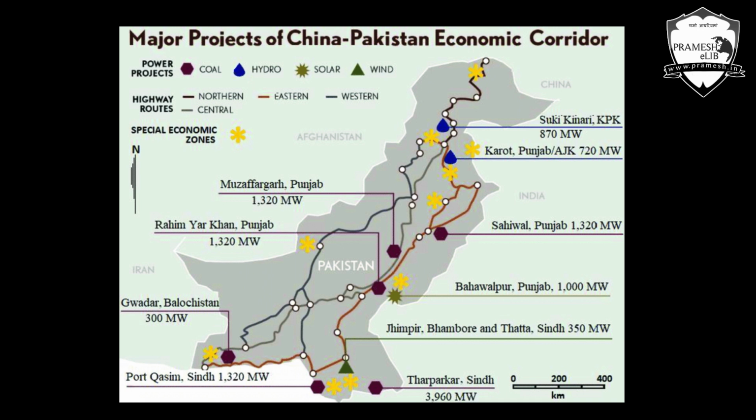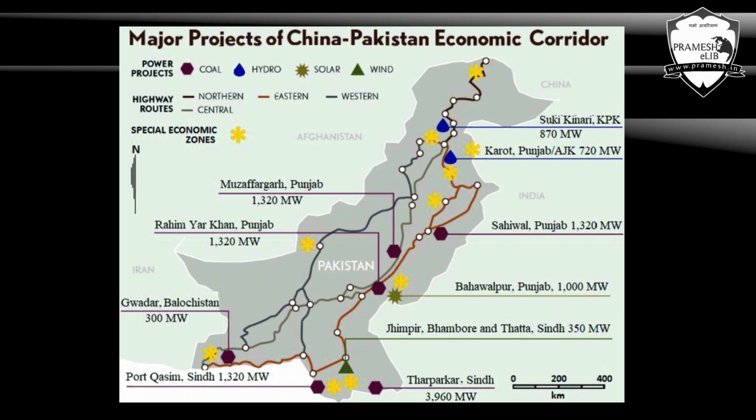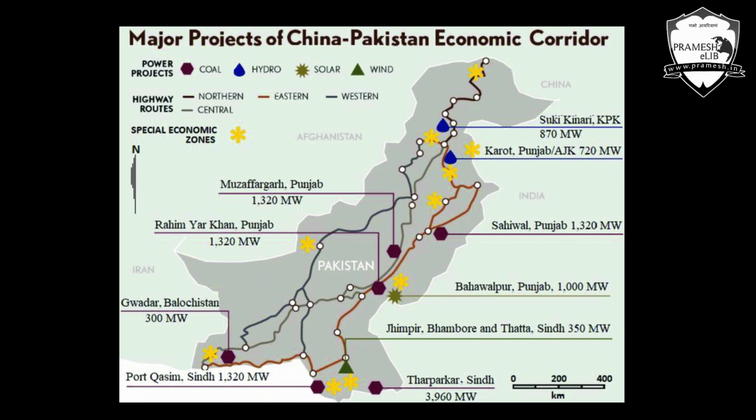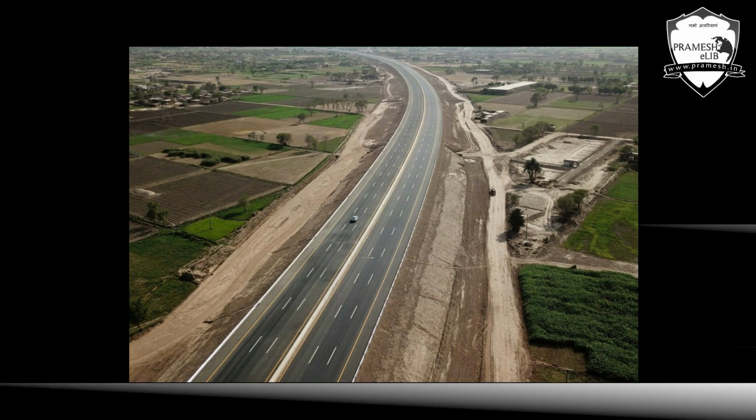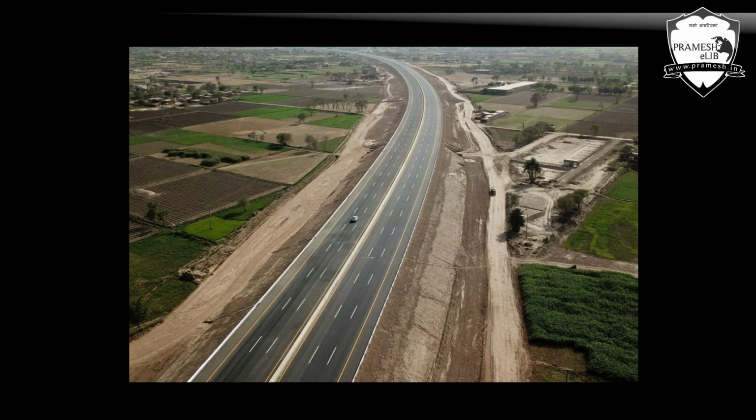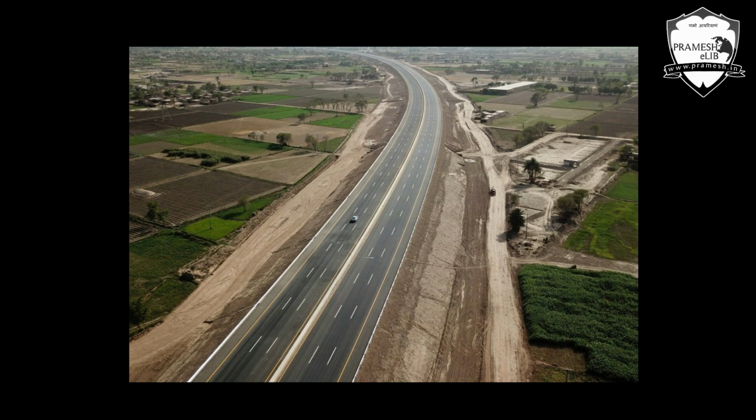So half of the OBOR cost went just in CPEC. Why? Because it was a major construction done to connect two regions from two different countries. One is Xinjiang province of China, another is the Gwadar port of Pakistan, which lies in the Balochistan region. Now if you see CPEC, you will realize that it is passing through this Gilgit-Baltistan region. And obviously Gilgit-Baltistan region is what India calls Pakistan occupied Kashmir.